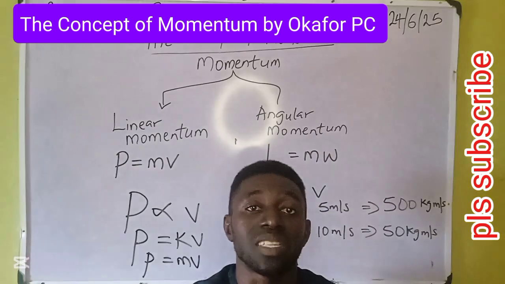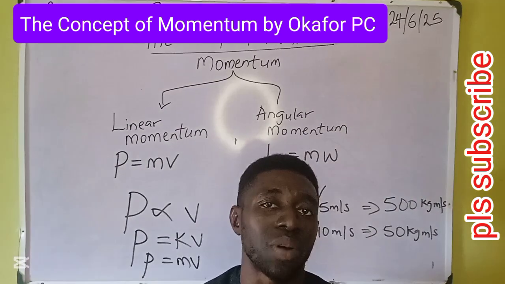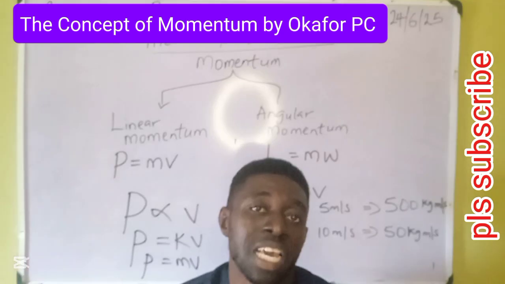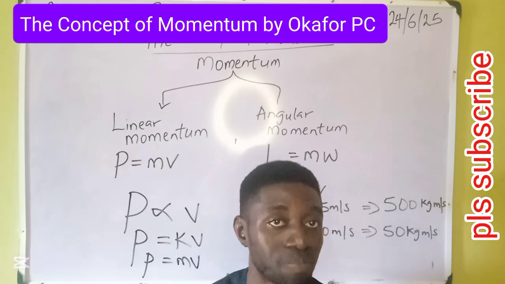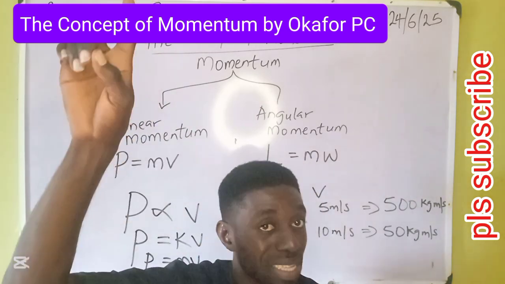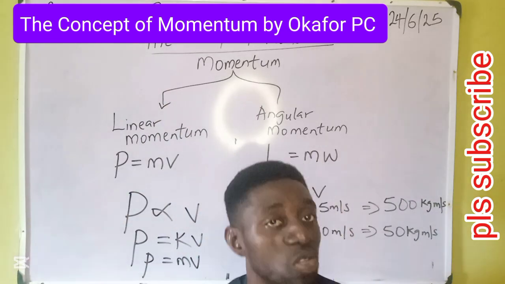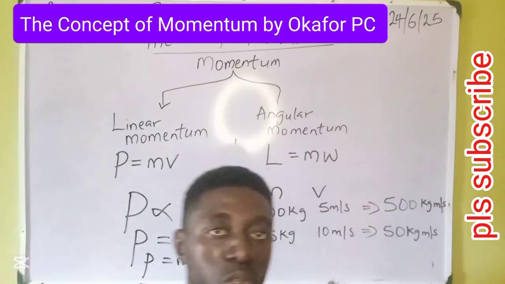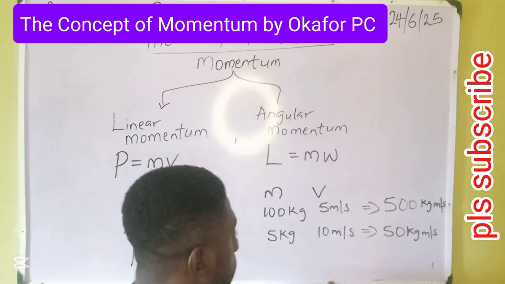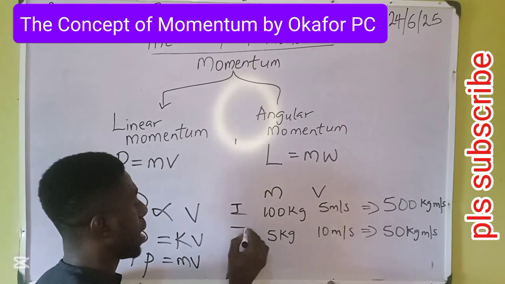This is why athletes work on nutrition. They don't eat anyhow. They try their best to balance their body mass. They don't want to take their body mass above what they can carry, because mass can also affect speed. When your speed is not increasing and your mass is increasing, that mass is also a barrier against your speed. Okay, let's see from the board what I'm trying to convey. Here we have two athletes. Athlete 1, athlete 2.